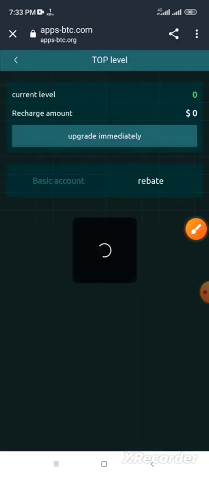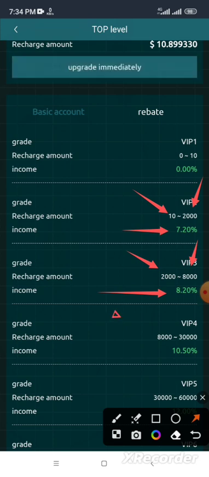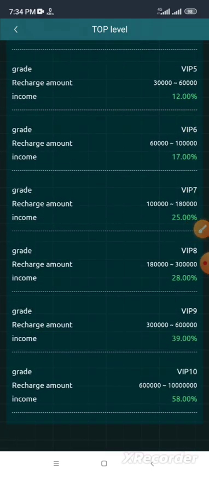I'll explain about the info investment plan. If you deposit from 10 USDT to 2000 USDT, you will daily withdraw 7.20% every month. And if you deposit from 2000 to 8000 USDT, you will daily withdraw 8.20%. And if you deposit from 8,000 to 30,000 USDT, you will daily withdraw 10.50% every month. And all this BIP. There are BIP 10 with daily 58% every month.